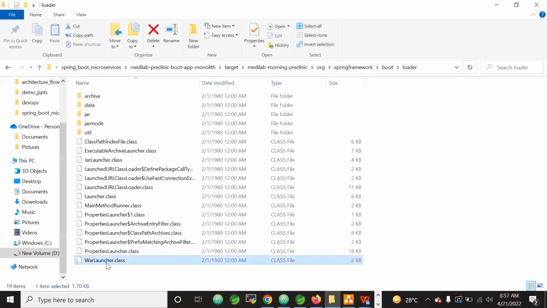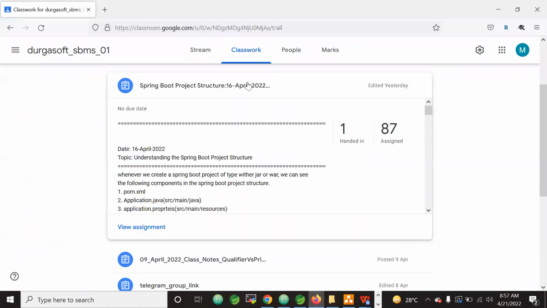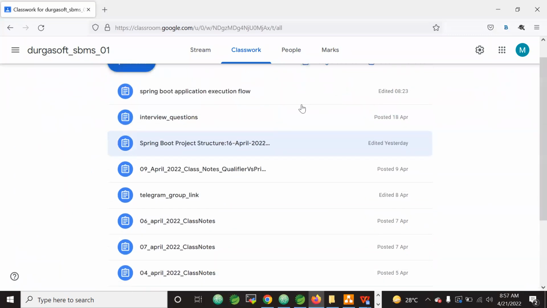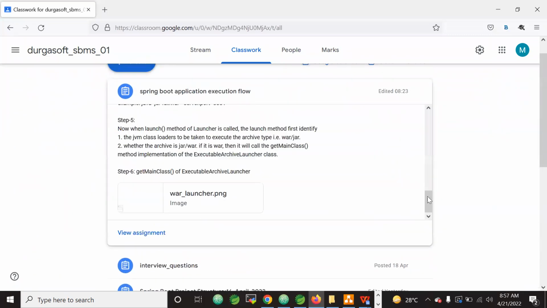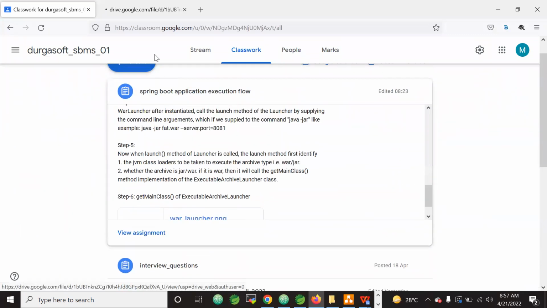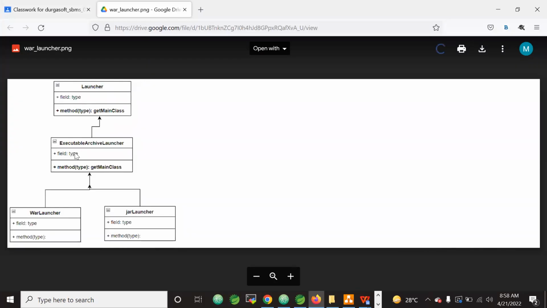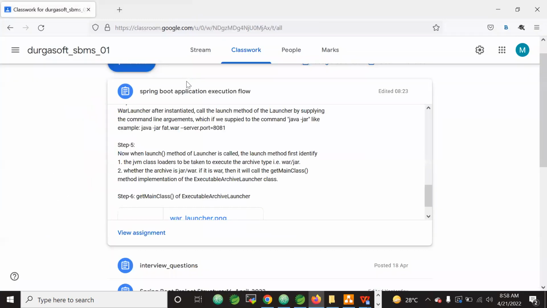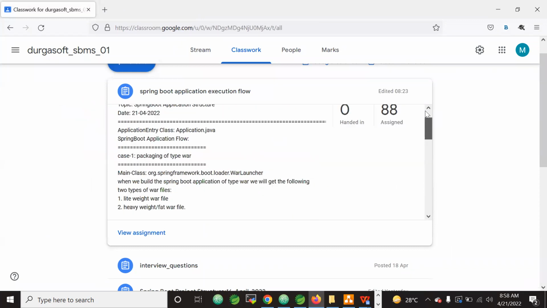So for example, war launcher. In war launcher, if you can see, there is a lot of stuff there. Let me open this diagram. See this diagram, there are a lot of concepts: launcher, executable launcher, war launcher, jar launcher. Each and every component, each and every class, you will clearly understand. So I will give you detailed notes about it.